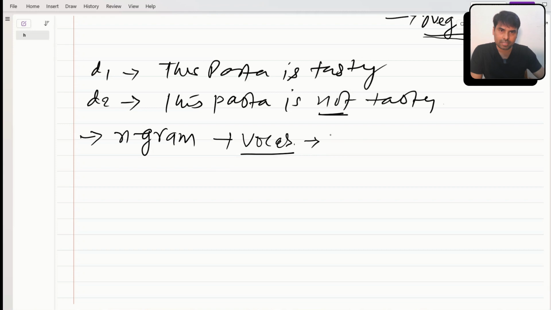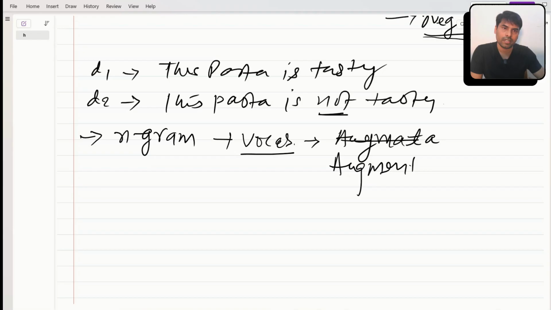It combines words. Technically it is called augmentation of words, or in layman's terms, we are combining the words.